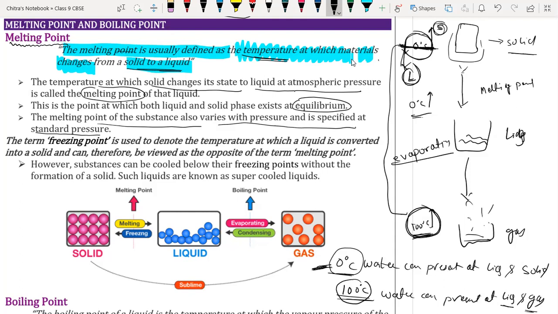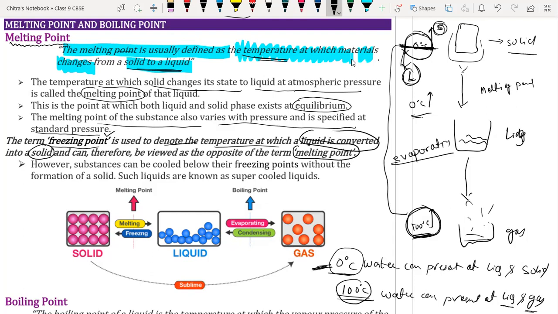Now next, the term freezing point. The melting point is just the opposite of the freezing point. The term freezing point is used to denote the temperature at which liquid converts into solid form. For water, the freezing point is 0 degrees Celsius, as well as the melting point is 0 degrees Celsius, because it is the equilibrium temperature for melting and freezing.